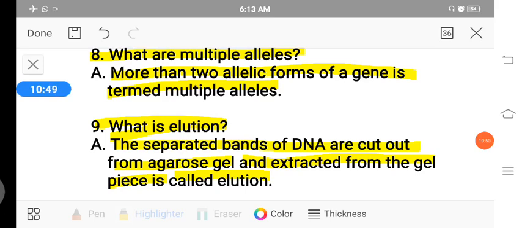The separated bands of DNA are cut out from the agarose gel, then extracted from the gel pieces. This is called elution.